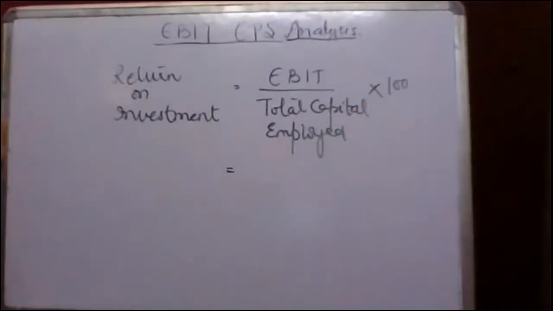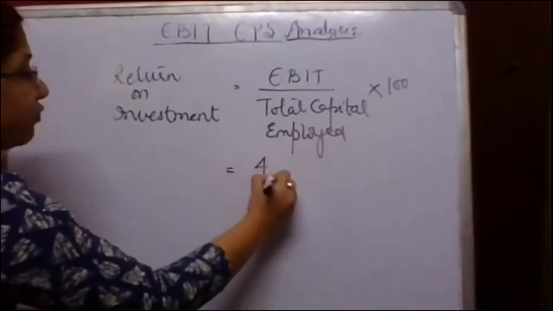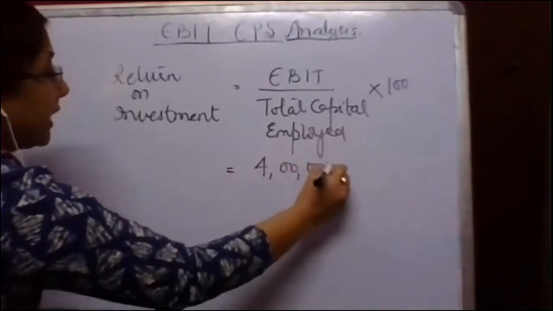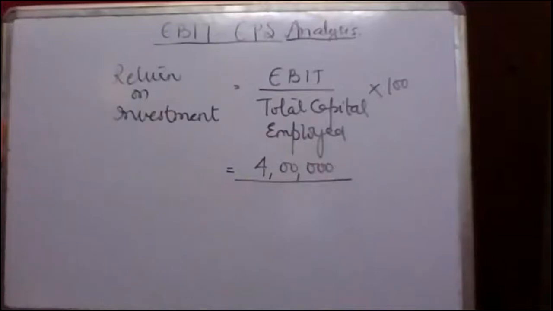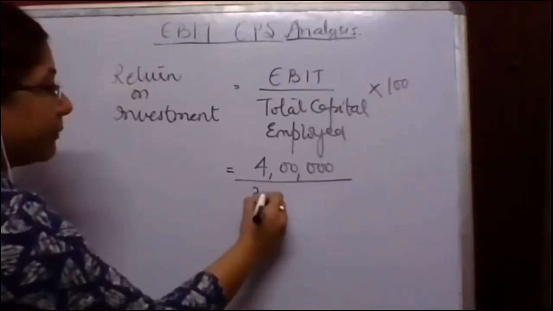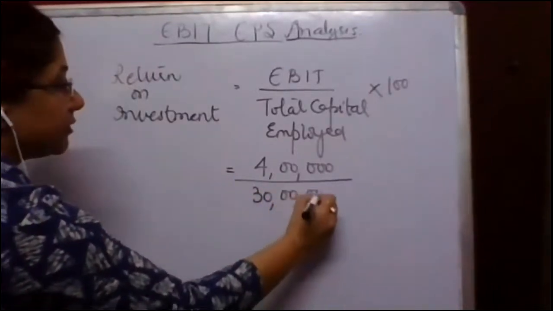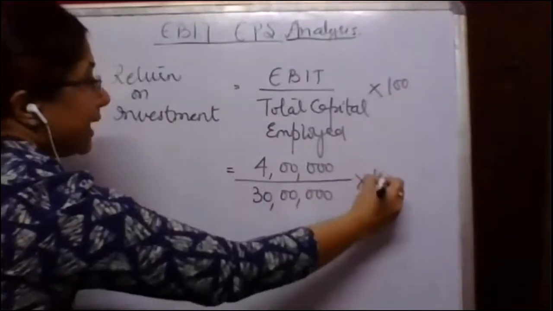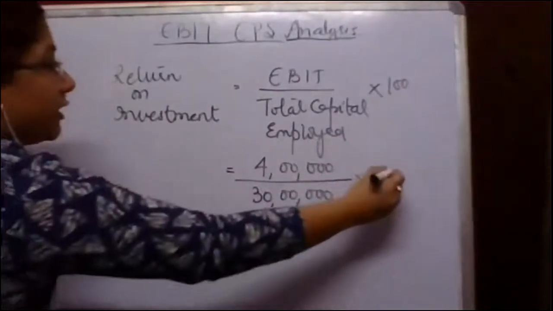Now, in our case, EBIT was 4 lakh. Total capital employed, either in the form of debt or equity, is the total requirement of fund, and the total requirement of fund was 30 lakhs. Fine. Multiplied by 100.